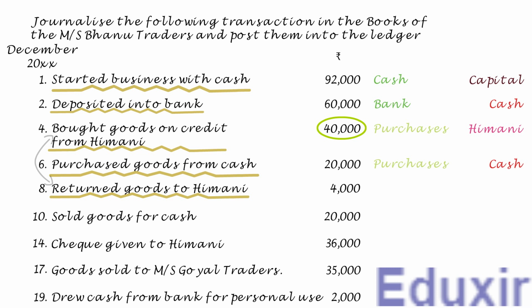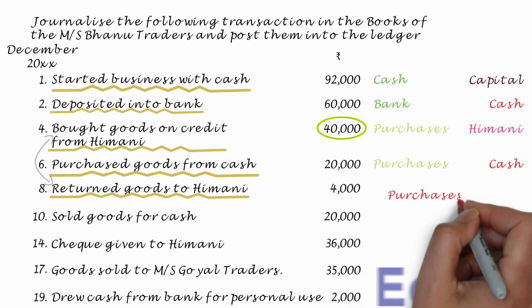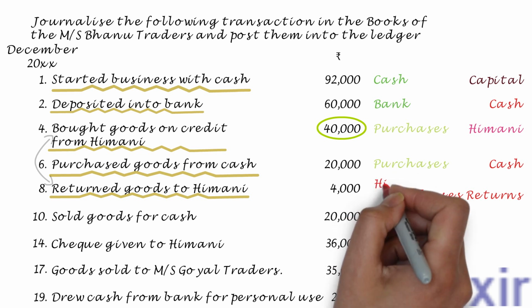Now, the purchases or revenue expenses are simply expenses. When the purchased goods are returned to the supplier, the purchases expenses of the business are decreasing. The rule to record any decrease in the expenses is to credit the corresponding expenses account. In this case, the purchase returns account should be credited, not the purchases account. At the same time, when the purchased goods are returned to the supplier, the liability of the business to pay to the creditor or supplier will be decreasing. The rule to record a decrease in the liability is to debit the corresponding liabilities account. In this case, the creditor Himani account should be debited.